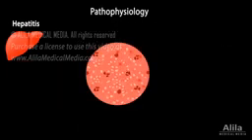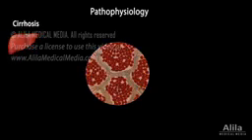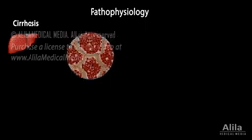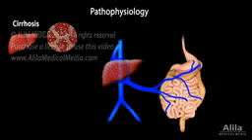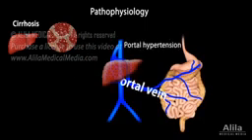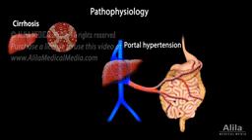Chronic inflammation and subsequent attempts at tissue repair lead to formation of scar tissue. As a result, the liver internal structure is disrupted, impairing its function. Scarring of liver tissue also obstructs blood flow, causing high blood pressure in the portal vein that brings blood from the intestine to the liver.